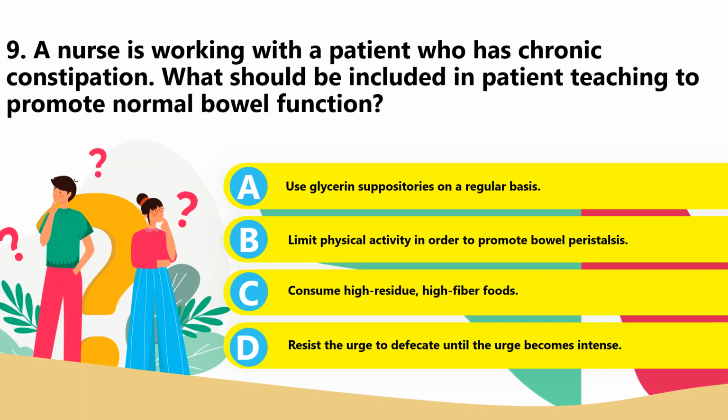9. The nurse is working with a patient who has chronic constipation. What should be included in patient teaching to promote normal bowel function? A. Use of glycerin suppositories on a regular basis. B. Limit physical activity in order to promote bowel peristalsis. C. Consume high-residue, high-fiber food. Or D. Resist the urge to defecate until the urge becomes intense. The best answer for number 9 is letter C.